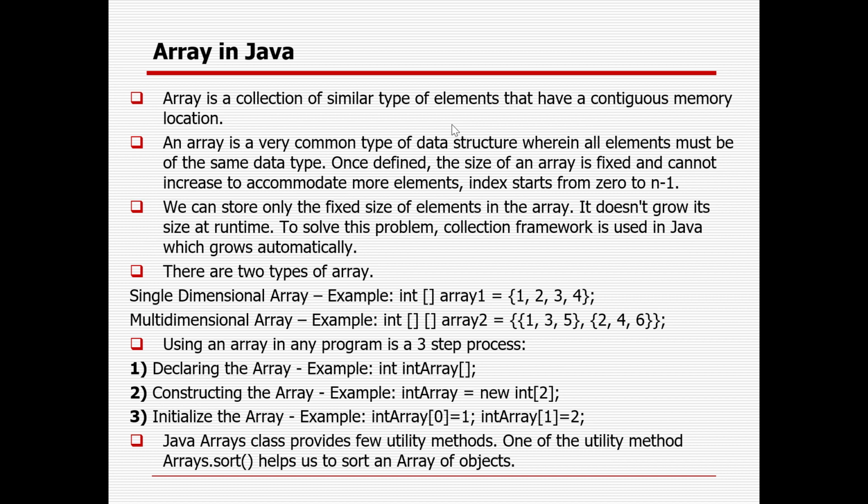Suppose you have defined 5 students. So I can have a maximum of 5 students. But suppose I have 5 students initially, but after that 2 students left. Now my students will be 3, but its size is 5. Then what will happen? For the remaining 2 slots, it will have the default value of the data type. In case it is an integer, it will take 0. In case it is a string, it will take null. But in case the size is 5, you cannot add more than 5. That is the drawback. To handle this,